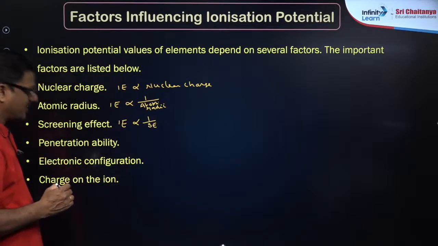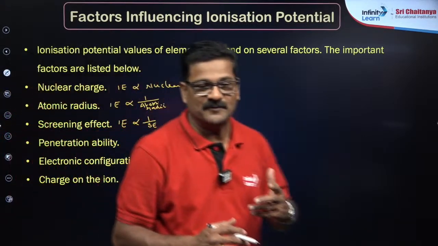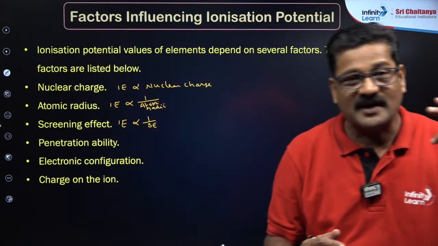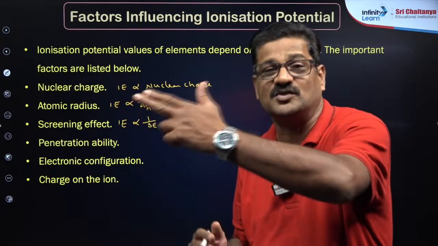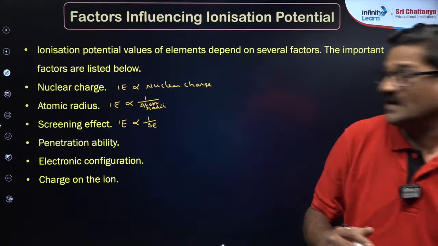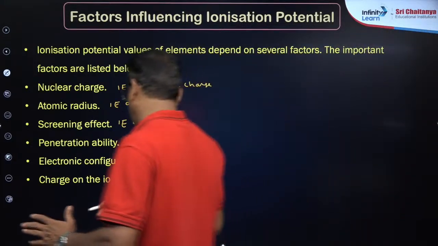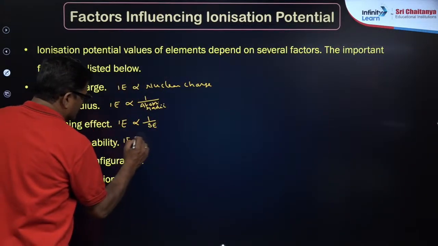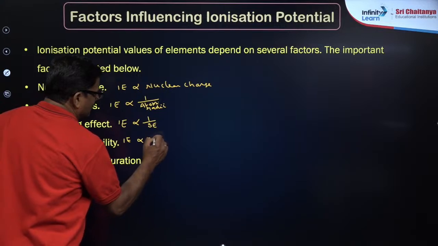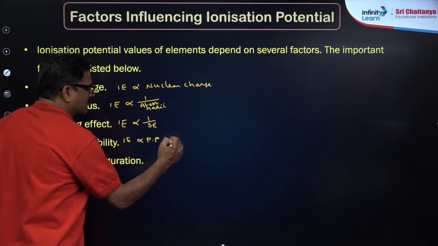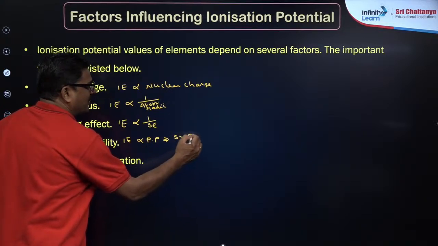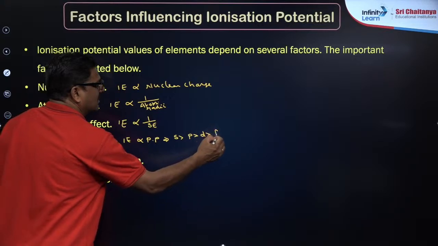And penetration power, ये penetration power है क्या? The penetrating capacity of the electron towards the nucleus is called penetration power. So ionization energy is directly proportional to penetration power. So the penetration power: S is greater than P is greater than D is greater than F.